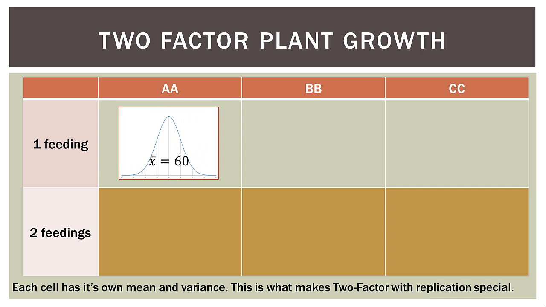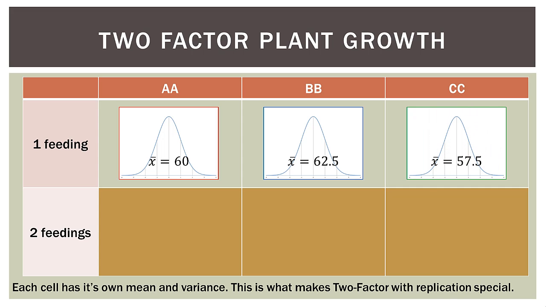For AA, remember we had a mean of 60. So those 8 plants in that combination have a mean of 60. For BB, those 8 plants were 62.5. And again, these numbers are the same from our one-way ANOVA earlier. For CC, we had a mean for those 8 plants of 57.5 centimeters. Now, for the 2 feedings, for food AA, we had a mean of 67 centimeters.